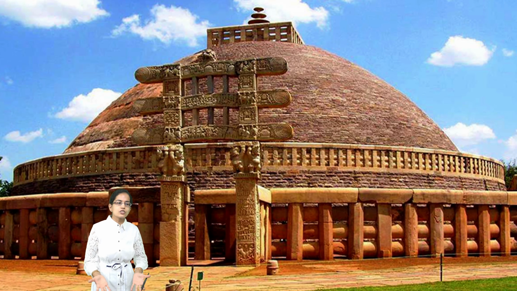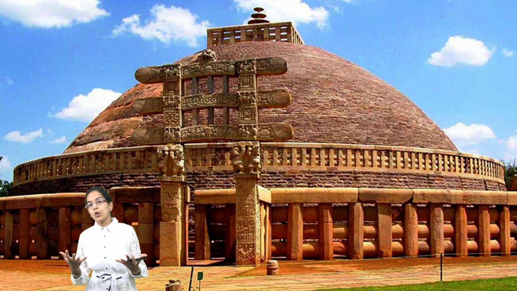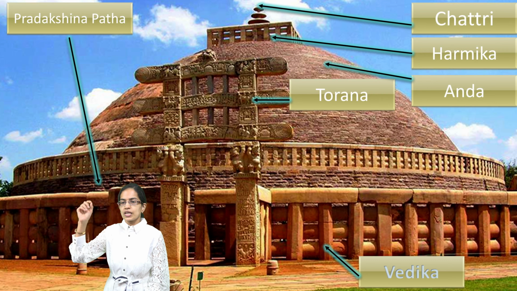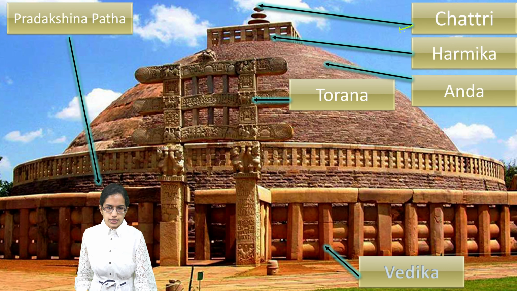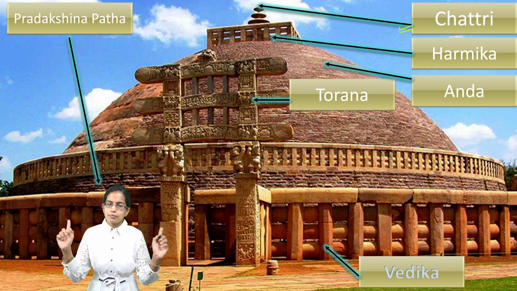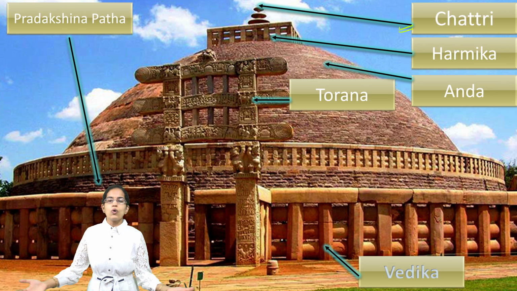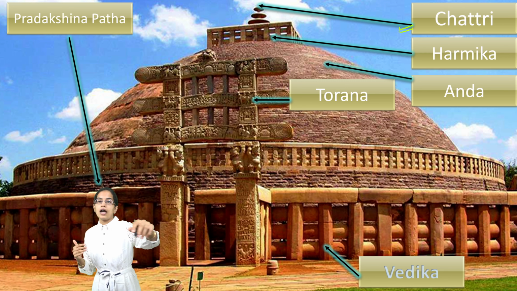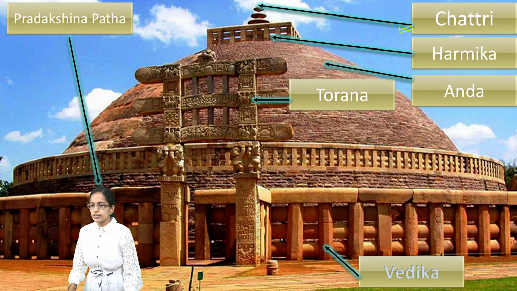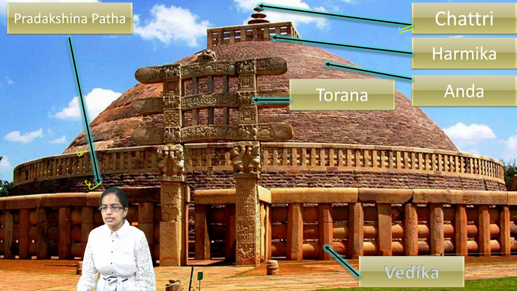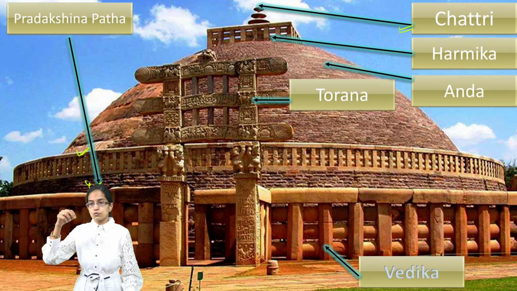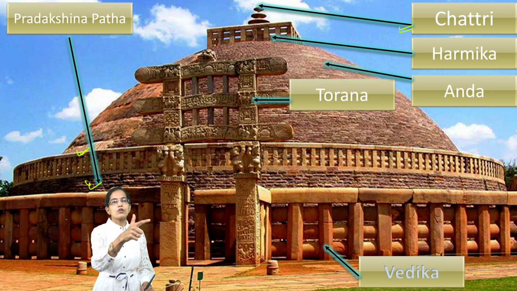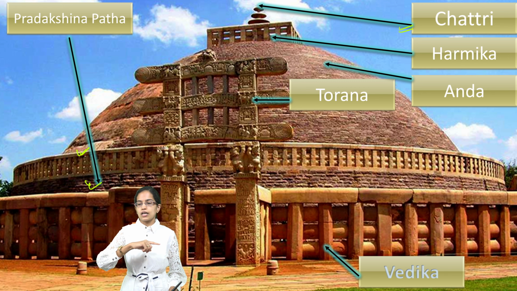Now this Sanchi stupa in itself is a World Heritage Site, and what is so special about it? Let's understand it. The top of the stupa is known as Chhatri. Outside the Chhatri, the Harmika has been created, and the dome is known as Anda. Next is the circumambulatory path. There are two paths, one lower path and one upper path. The upper path is very unique to Sanchi Stupa. It's not commonly seen, and these are also known as the Pradakshina Path.